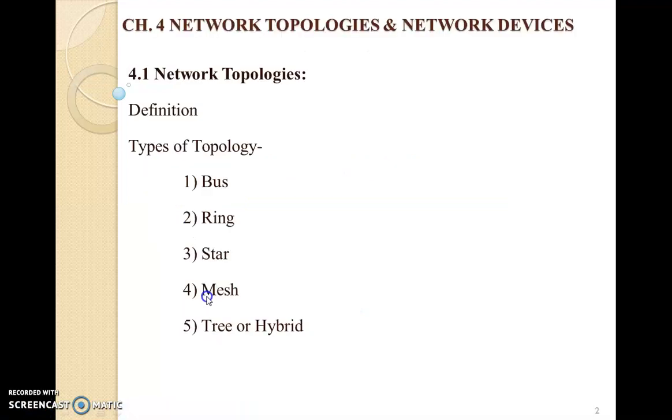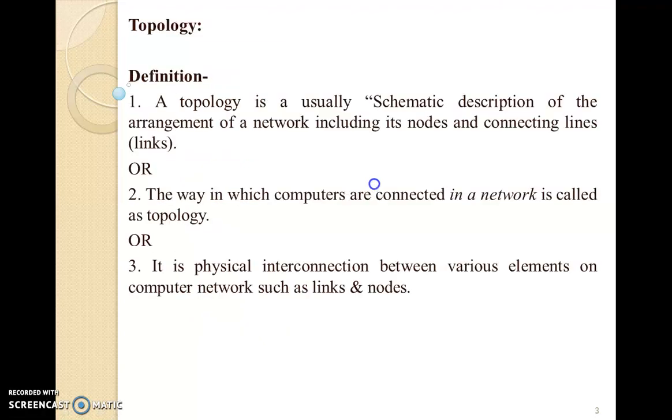Now, in this session, we will discuss the definition of a topology and which types are available: generally bus, ring, star, mesh, and finally tree or hybrid. So let us go through the definition of a topology.